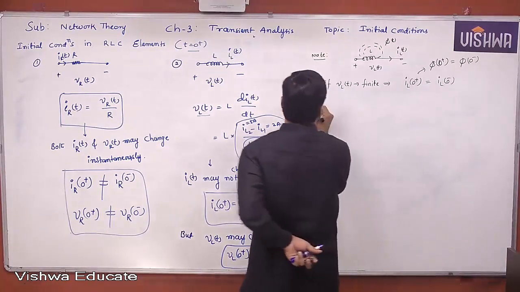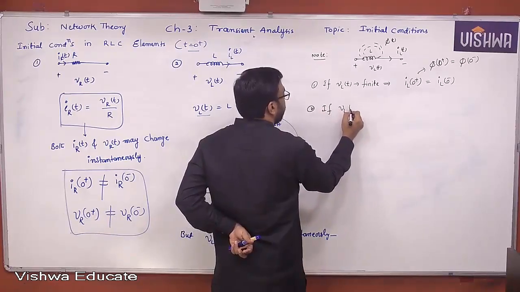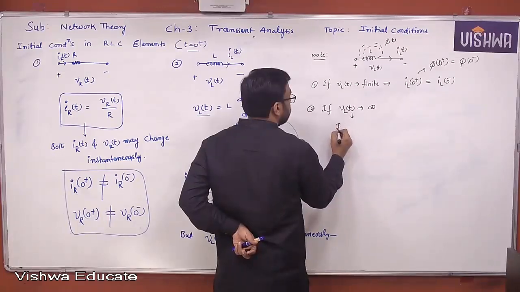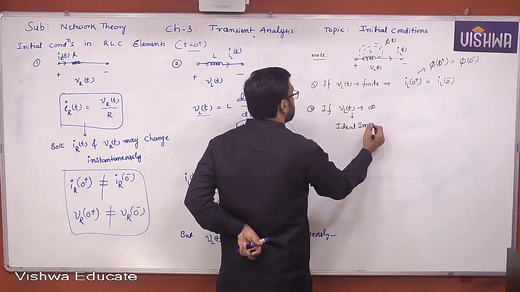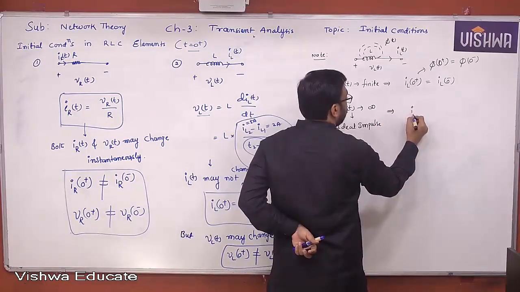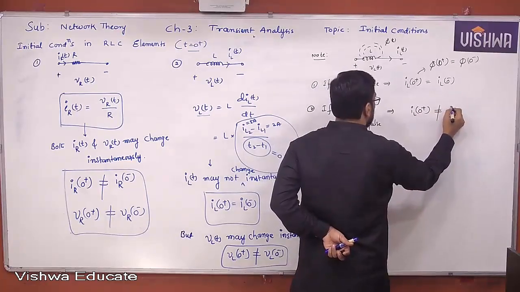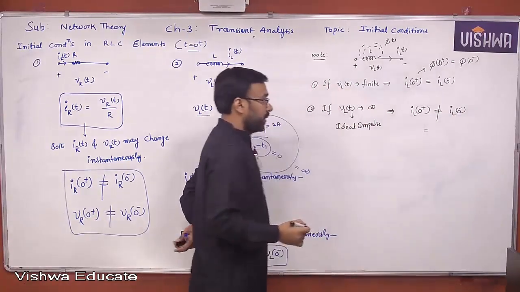Second point: if VL of t is infinite, nothing but an ideal impulse, then IL of 0 plus may not be the same as IL of 0 minus. That's it. So, a very, very important point.